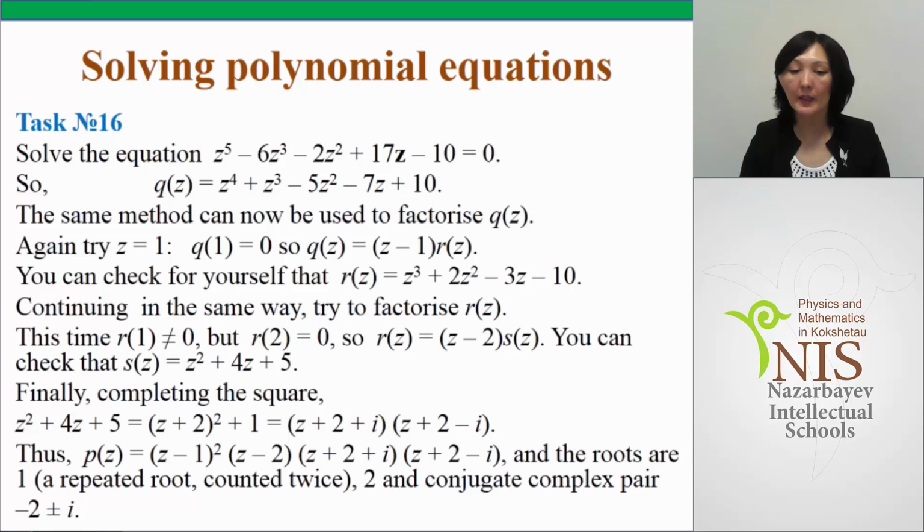You can check that polynomial s is equal to z squared plus 4z plus 5, which can be solved using the standard formula or completing the square. So the given polynomial p has the roots 1, a repeated root counted twice, 2, and the conjugate complex pair minus 2 plus minus i.